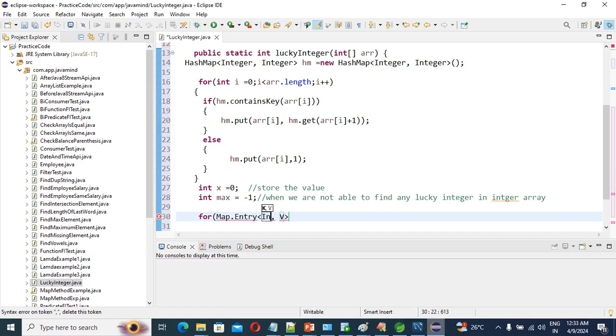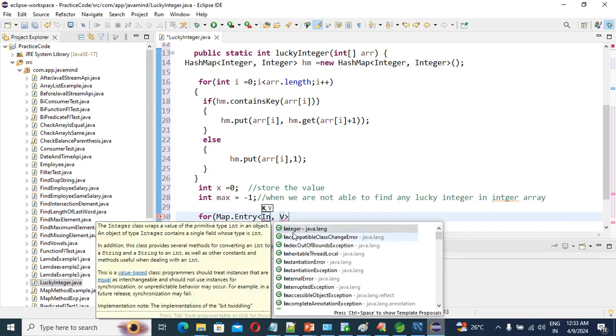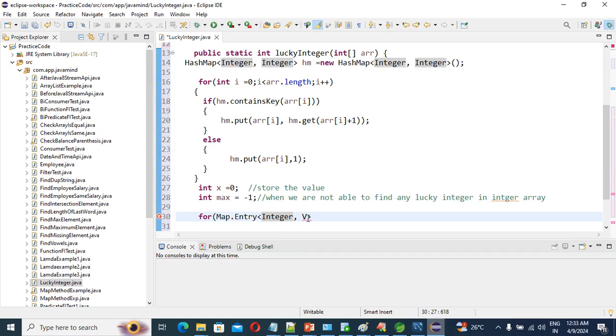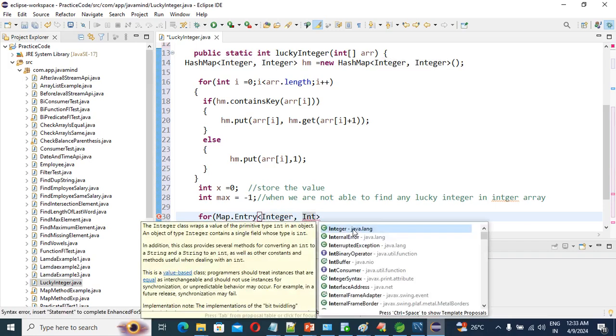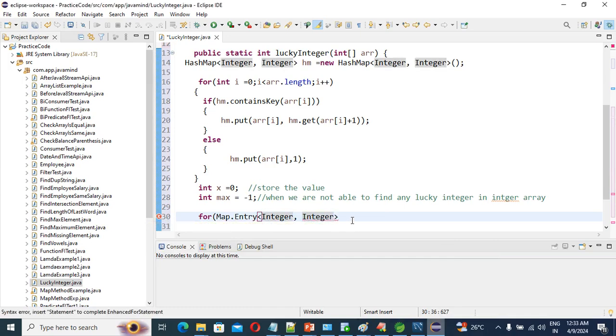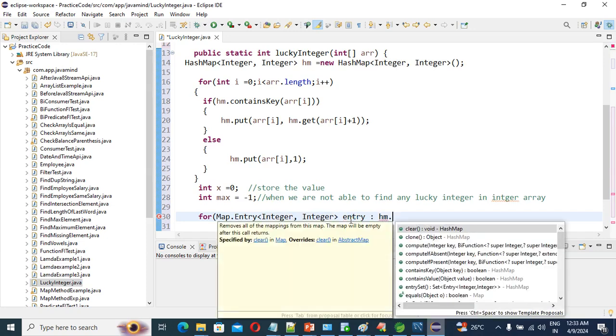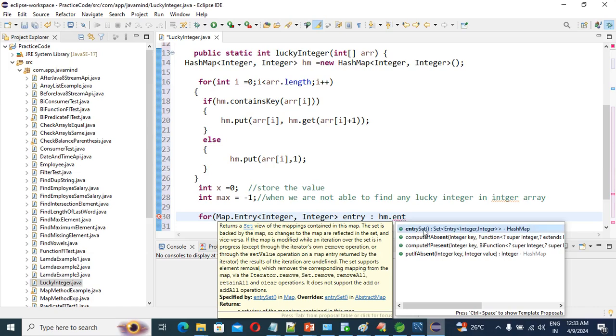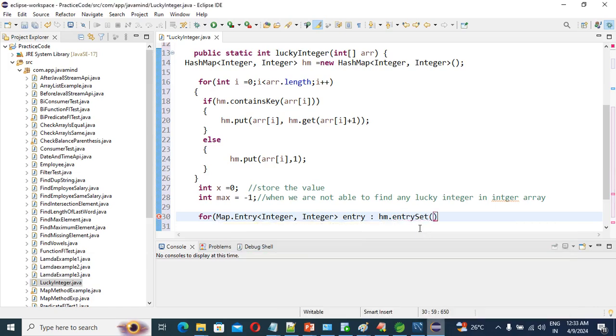So key as integer, and value as integer only, right? So then, entry. So hm dot entry set, right? hm dot entry set, come here.